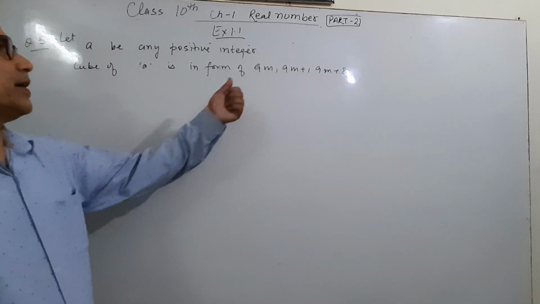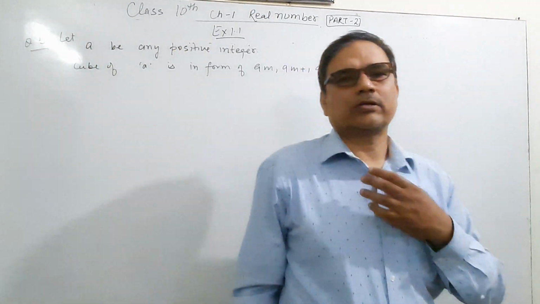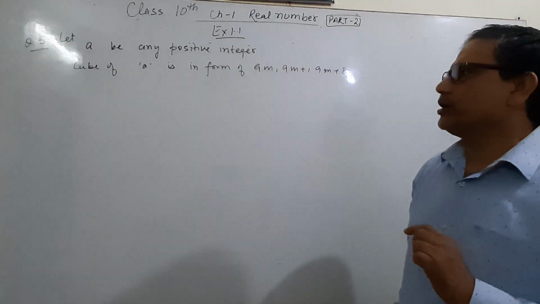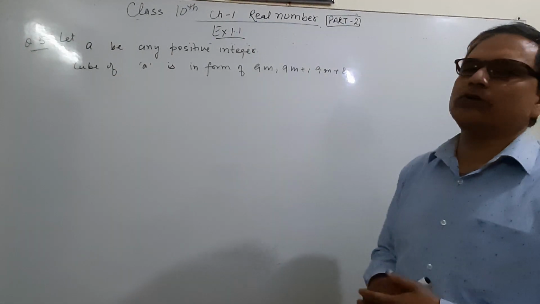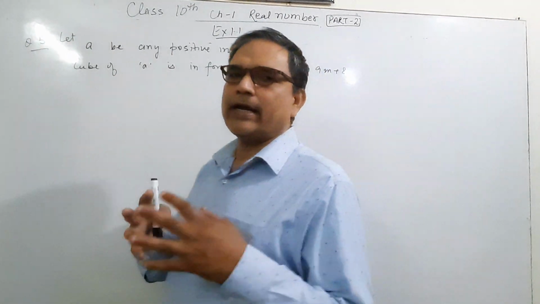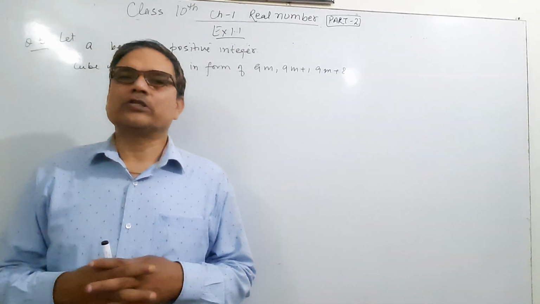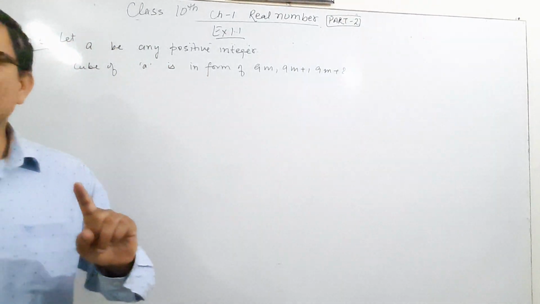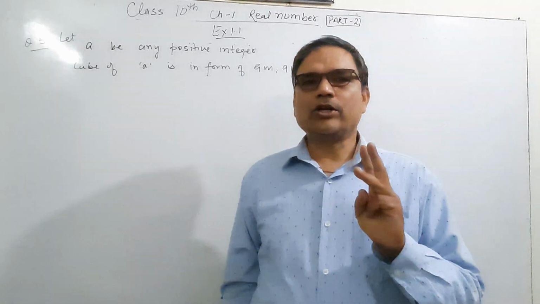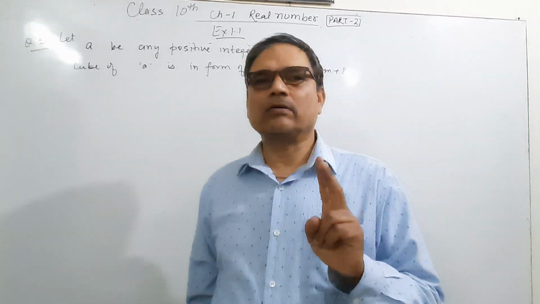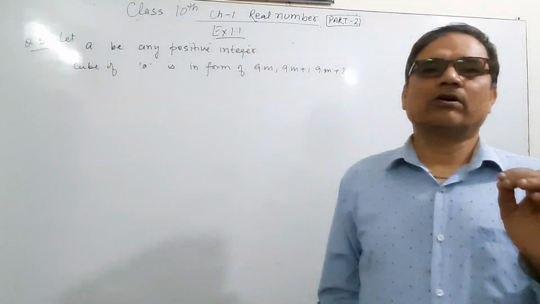Here b, we can take 9, but it makes more calculation and it is difficult for you. So what are the possible values we take for b? b is generally according to this 9, you can take 9. But to reduce the calculation, I am doing the cube of a number: 1 cube is 1, 2 cube is 8, 3 cube is 27. Is 27 a multiple of 9? Yes, 27 is always a multiple of 9.